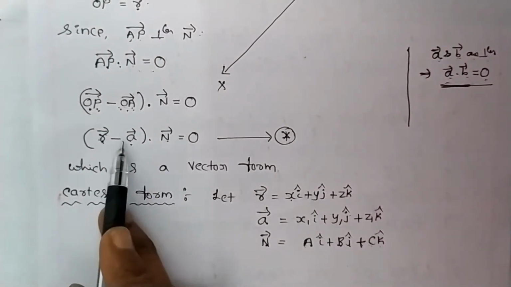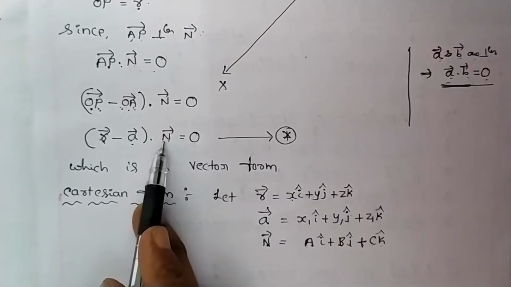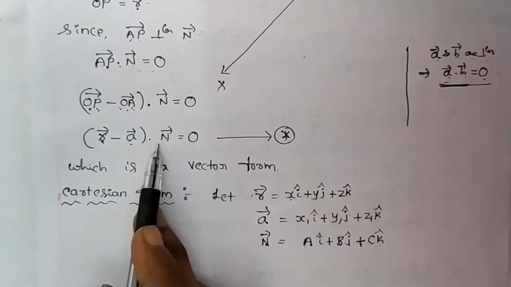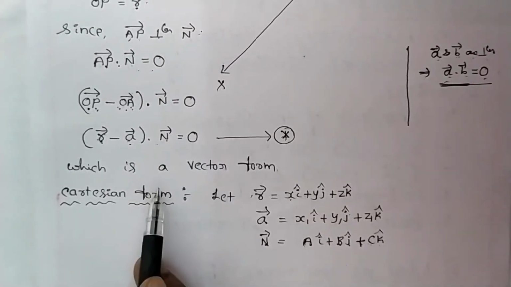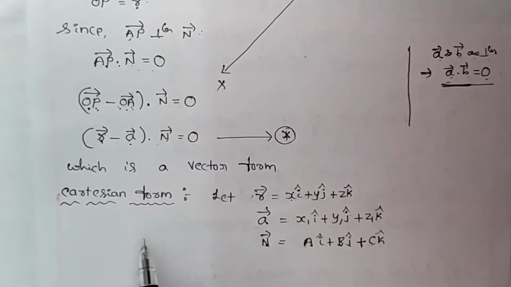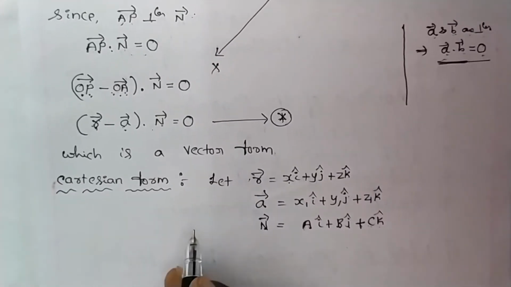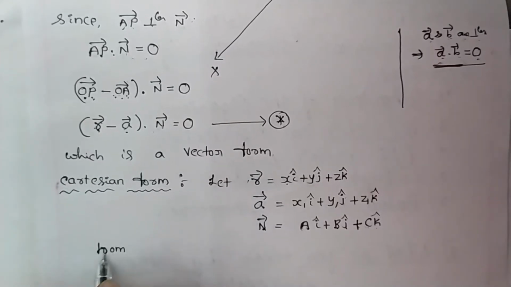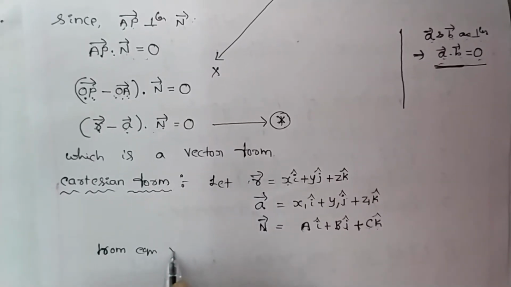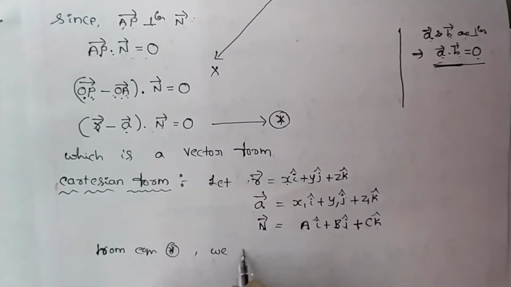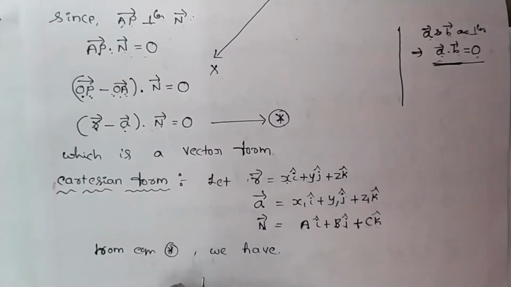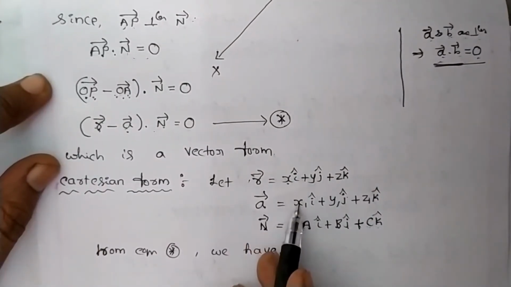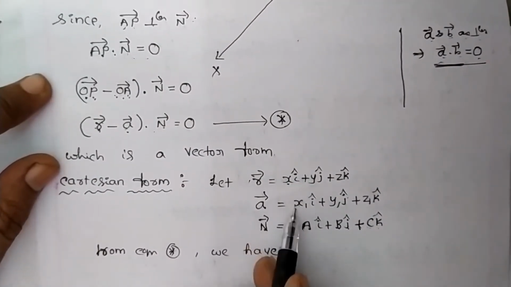Finally, we have r vector, a vector and n vector. You just substitute these three vectors in this equation star. You simplify it, then finally we will get the Cartesian form. From equation star we have r vector minus a vector.